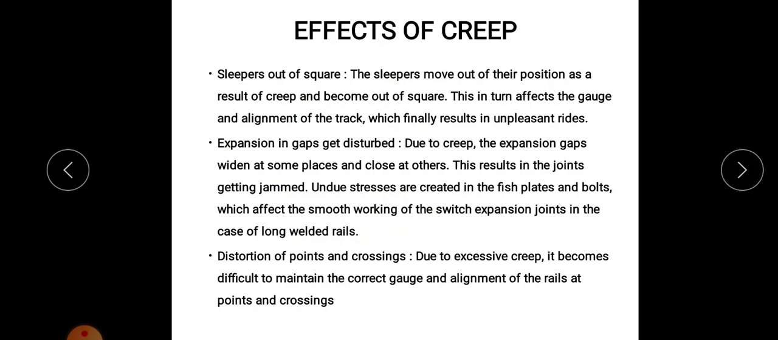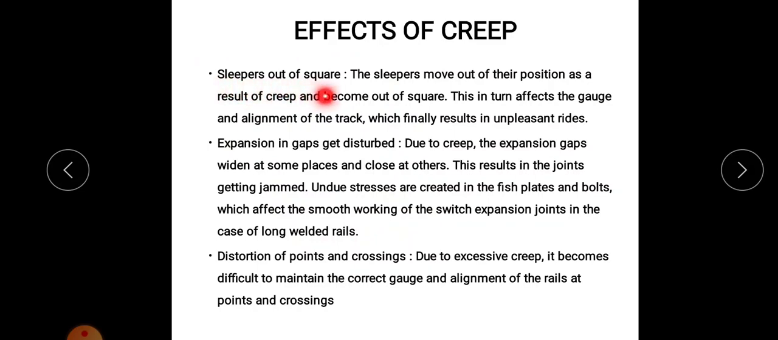Then what are the effects of creep? We have discussed the causes of creep. Next is the effects of creep. Due to the phenomenon created by improper maintenance of track, or starting and braking operation, or temperature variation, there are so many side effects.